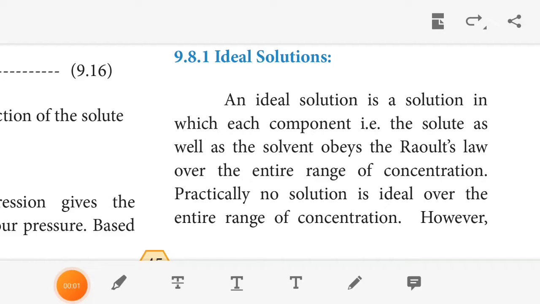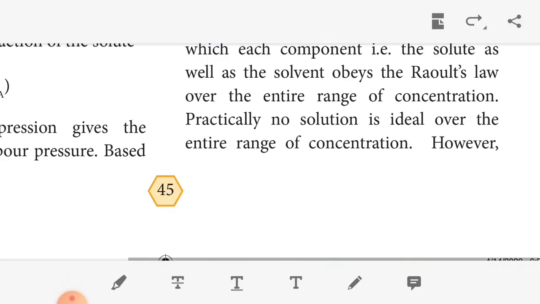The next topic is ideal and non-ideal solutions. So what is an ideal solution? An ideal solution is a solution in which each component, the solute as well as the solvent, obeys Raoult's law over the entire range of concentrations. Practically, no solution is ideal over the entire range of concentrations. When the concentration of the solute is very low, the dilute solution becomes ideal.